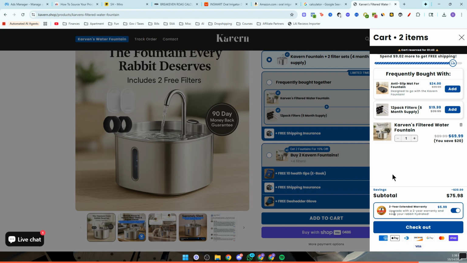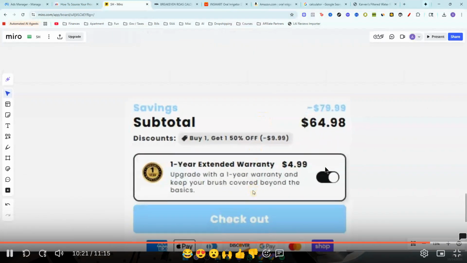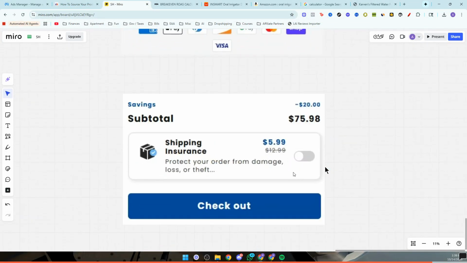Basically all I'm doing is just shipping the product to them, and then they get this as an additional add-to-cart upsell. And a warranty is just one of those things that basically allows you to get more money for free. Now, I personally like to do this for things that are electronic goods. You can also do another version of this, which is just standard shipping insurance. And I charge anywhere between $4 to $6 to be able to do this.